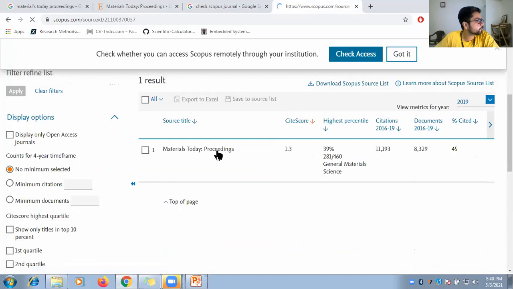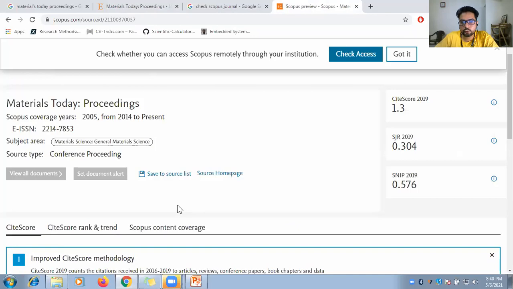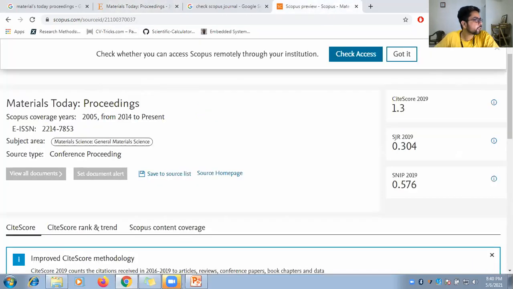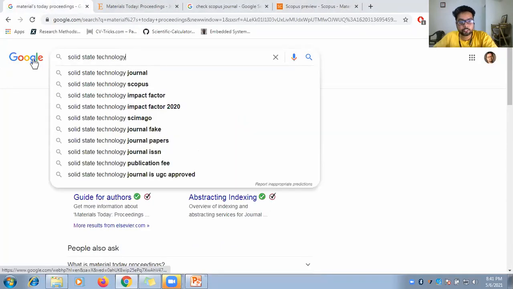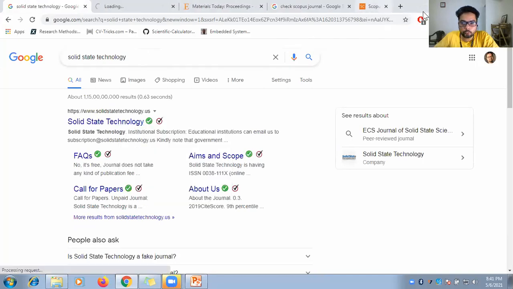So the first step is passed. We have checked it on the indexing website. Now the ISSN number, 2214-7853, the same. So you can trust this. Somebody has, I guess, again unmuted themselves. Even if you do just this first step, it will be good enough for you because it will give you good enough output.